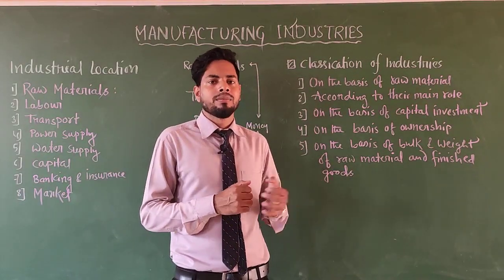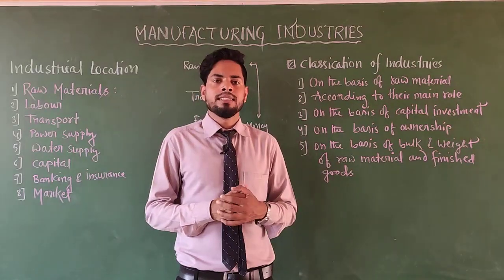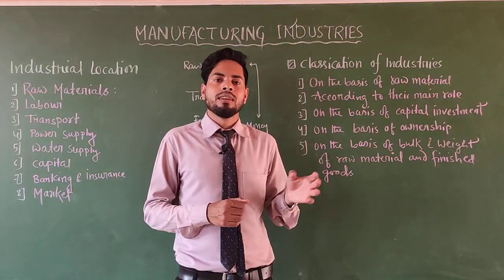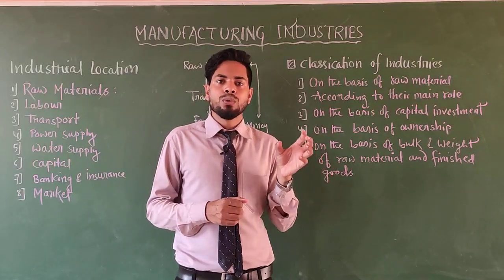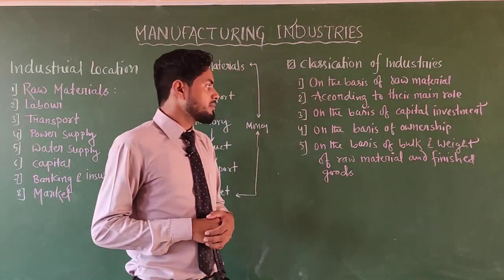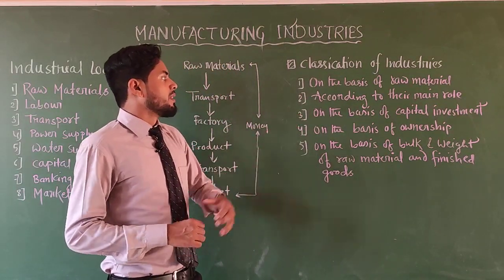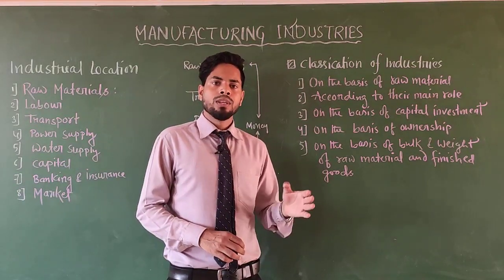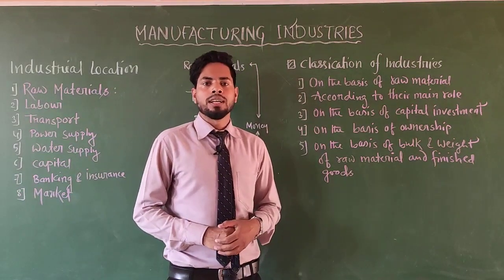The other is consumer industries. That means those industries directly provide goods to the consumer for consumption. Clear? Next, third, on the basis of capital investment, industry is also classified into two categories.